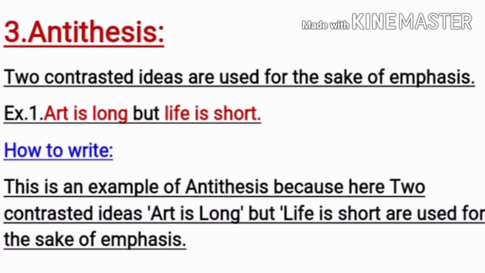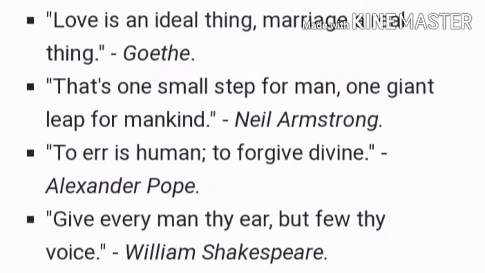Antithesis. What is antithesis? Here two contrasted ideas are used for the sake of emphasis. Look at the example: on one side art is long and on the other side life is short. So how to write? This is an example of antithesis because here two contrasted ideas, one is art is long and another is life is short, are used side by side for the sake of emphasis. Here are a few other examples, and try to solve these because these are given from previous year questions.